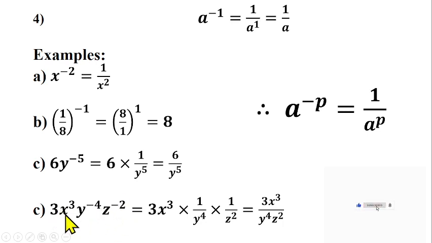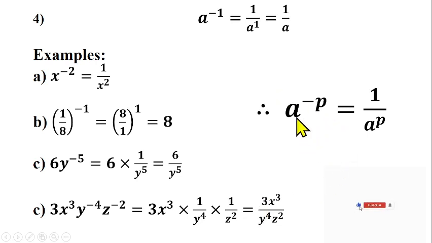So this is 3s cubed, times the inverse of y raised to power 4, which is 1 over y raised to power 4, then times the inverse of z squared, which is 1 over z squared. Does that make any sense to you? So 3s cubed times 1 will give us 3s cubed divided by y raised to power 4 times z raised to power 2. If you simplify this, you get this.